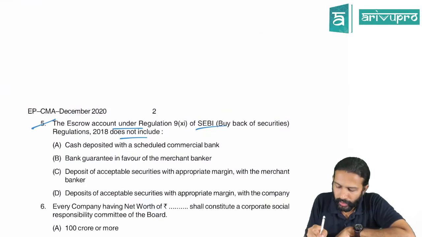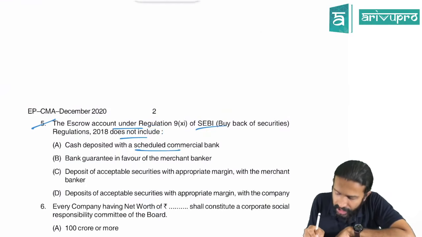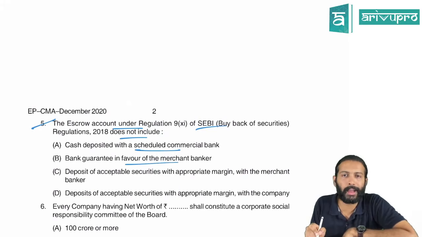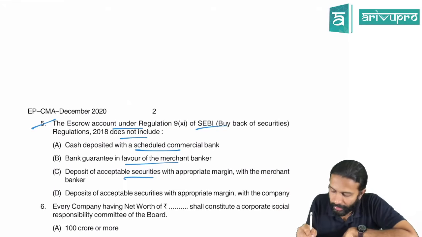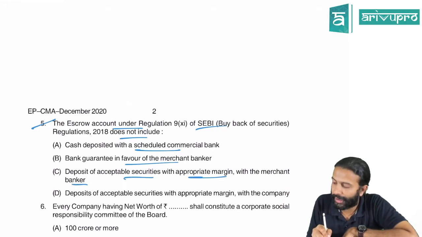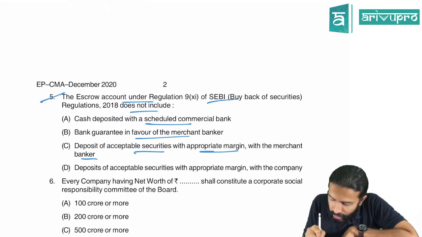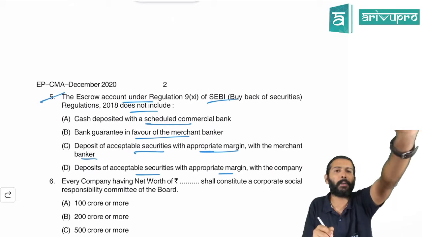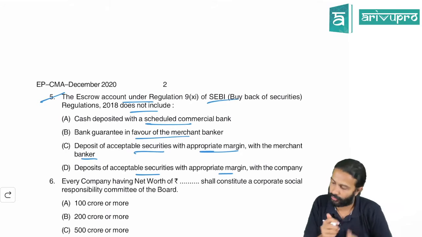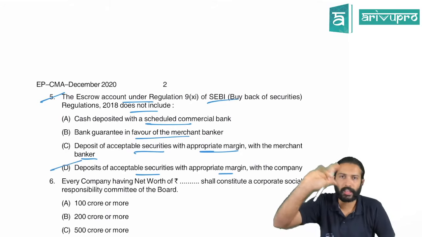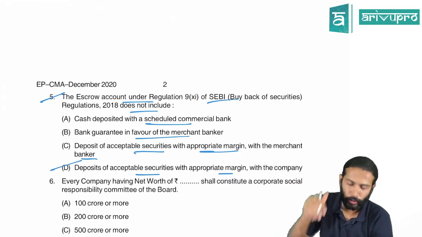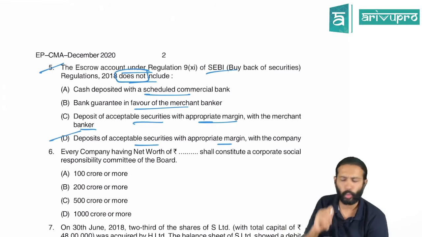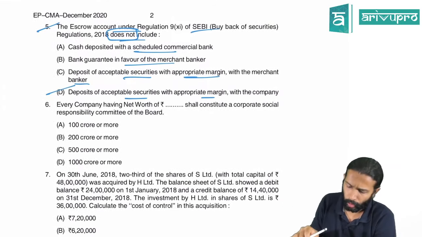The escrow account does not include what? Cash deposited with a scheduled commercial bank? Yes. Bank guarantee in favor of a merchant banker? Yes. Acceptable security with appropriate margin with a merchant banker? Yes. Deposit of acceptable security with appropriate margin with the company? No. You cannot keep it with yourself or any random company; the regulation does not say so. They are asking which does not include, so D is the ruled out option, and that is the right answer.